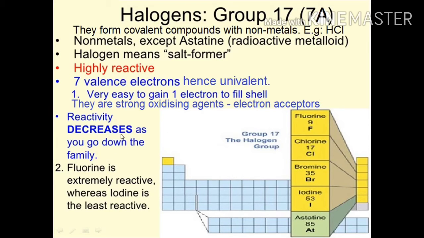Now here we are talking about the non-metallic character of the halogens. The non-metallic character decreases down the group. Actually, the non-metallic character, when we move across a period from left to right, increases. The opposite happens down the group. That is why the non-metallic character decreases down the group. We have fluorine, which is extremely reactive here, and iodine, which is the least reactive of the halogens.